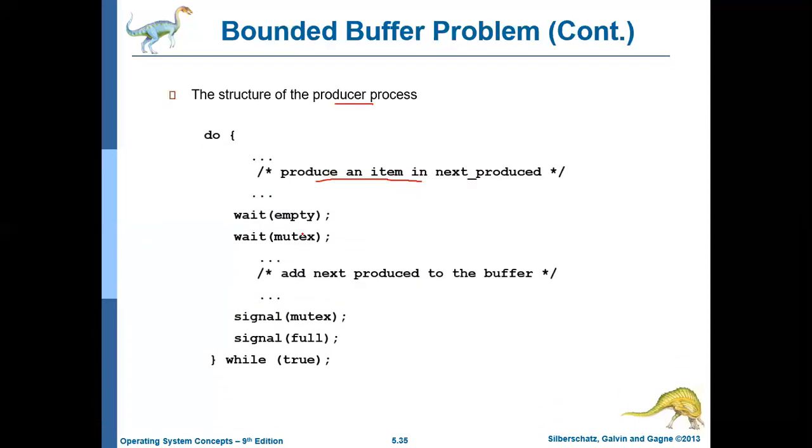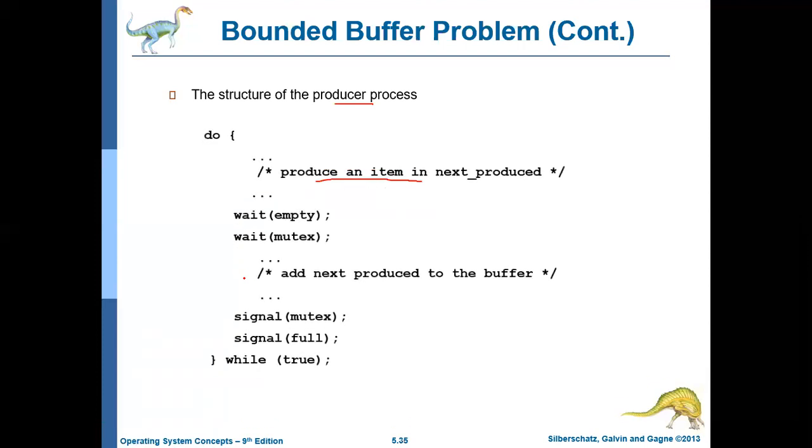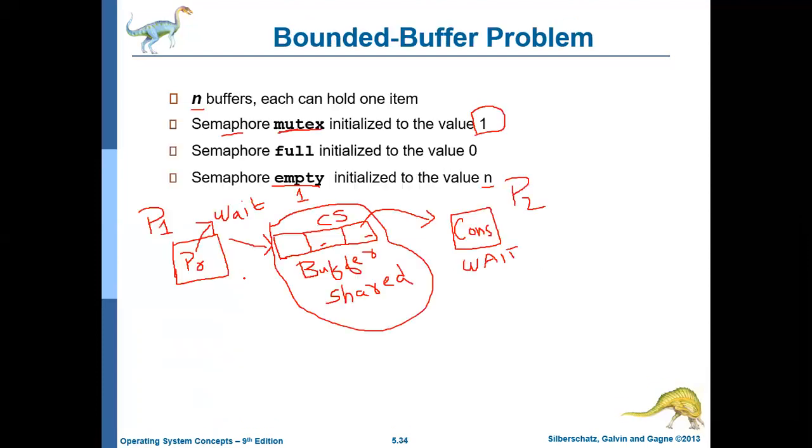But before keeping it in the buffer, it cannot just keep it there, because the buffer is a critical section, a shared resource. So before using the critical section, it should check whether some other process, the consumer, is using it or not. It should check two things. One is whether there is at least one free space in the buffer to place the item. And the second is whether somebody else is using the buffer.